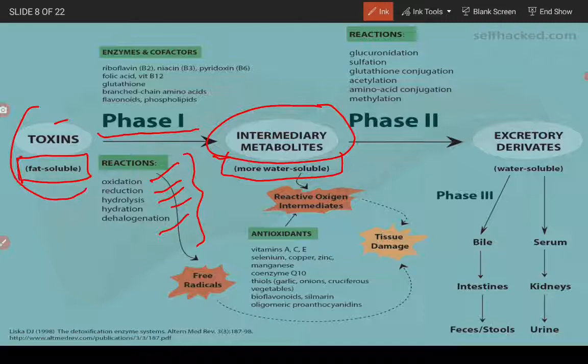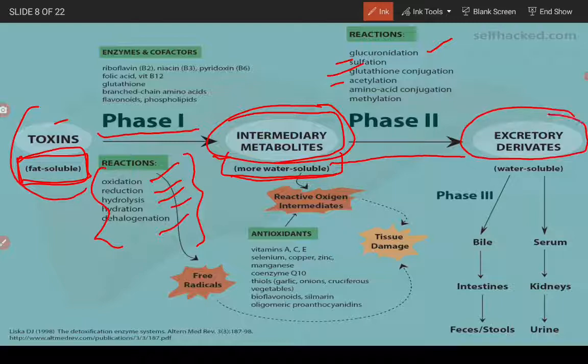Then they undergo phase 2, where they undergo glucuronidation, sulfation, glutathione conjugation, acetylation, etc. These reactions form excretory derivatives which are completely water soluble, and these products are finally excreted out.